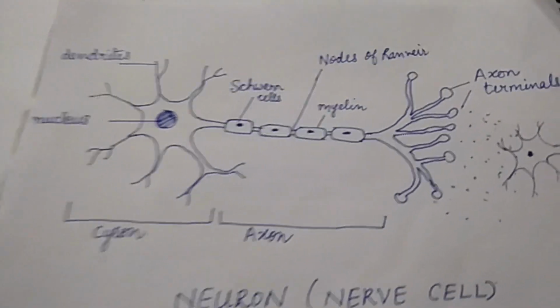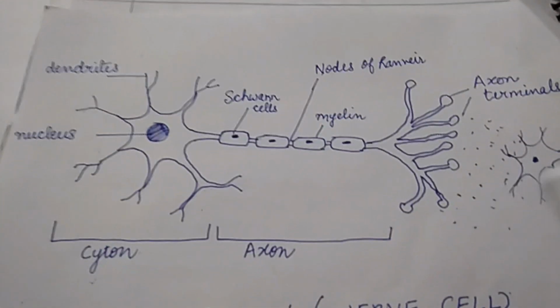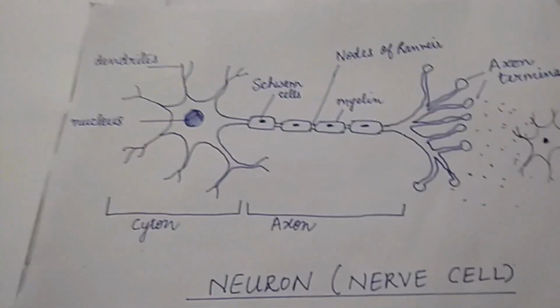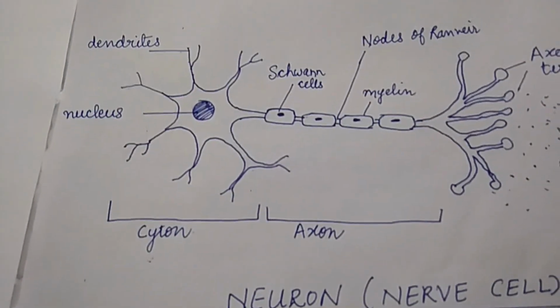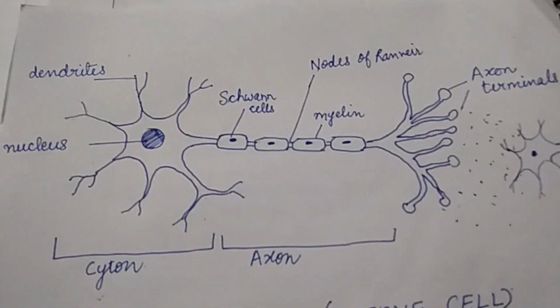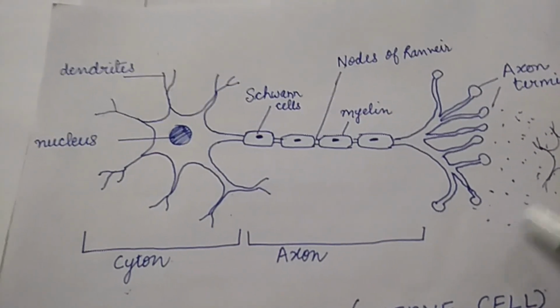And the axon, it has Schwann cells, nodes of Ranvier, myelin, and these are the axon terminals. So what is axon terminal? Axon terminal is the end of nerve axon and it conducts electrical signals to nerve synapse. What is synapse? Synapse is this dotted part. That is the gap between two nerve cells.